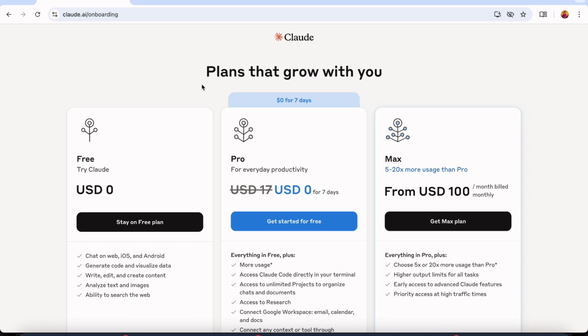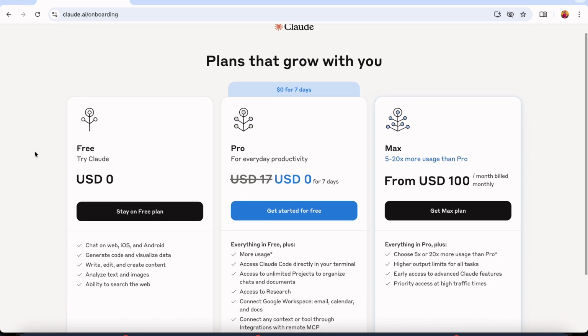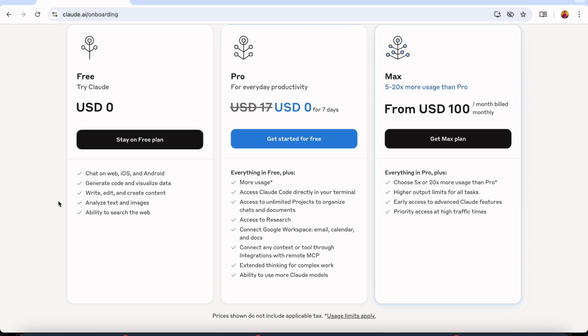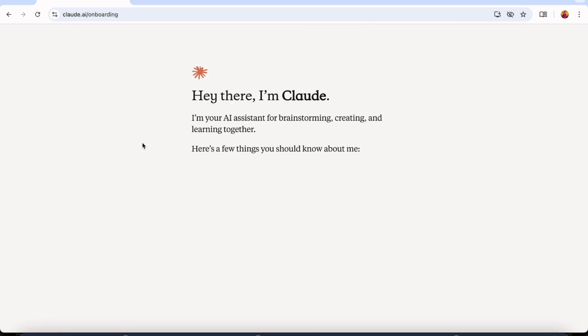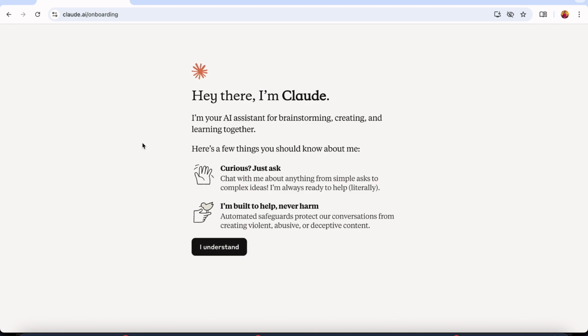Now you'll see that they have some plans that you can use. In the free plan, we can chat with it, ask it questions, generate code, visualize data, write content, etc. But it has limitations, that is, free is a bit restrictive. But if you have a lot of usage, then you can go ahead with Pro or Max. So I'll stay on the free plan, and here Claude is introducing itself.